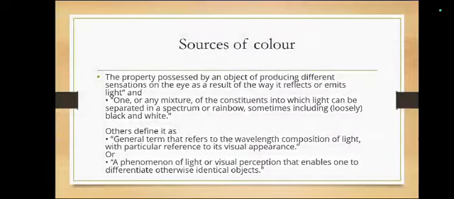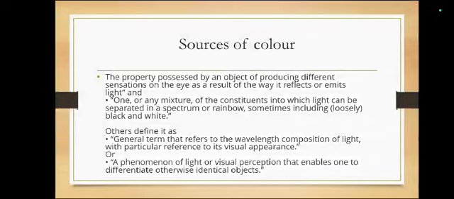Sources of color. The property possessed by an object of producing different sensations on the eye as a result of the way it reflects or emits light, and one or a mixture of constituents into which light can be separated in a spectrum or rainbow, sometimes including, loosely, black and white.